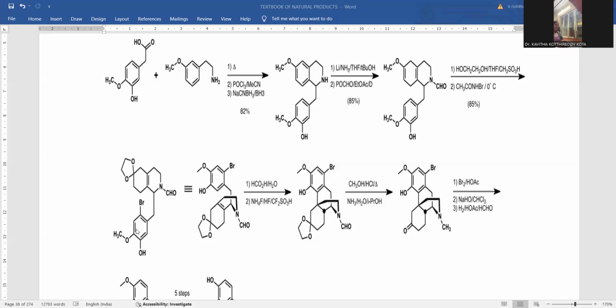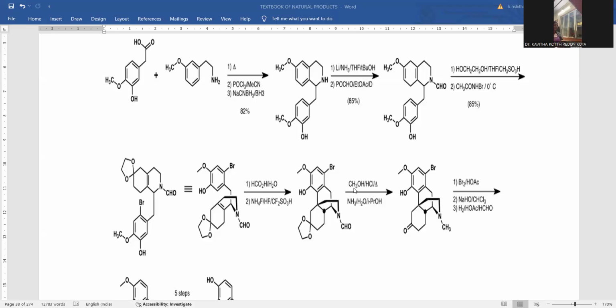Wherever another benzene ring is there, the bromo remains as such, the hydroxyl is also affected, the methoxy remains as such, and the formylated compound is located. So this is the way the intermediate is generated. The difference between these two is that here the ring cyclization, the annulation, takes place. So these reagents are responsible for the ring annulation process.